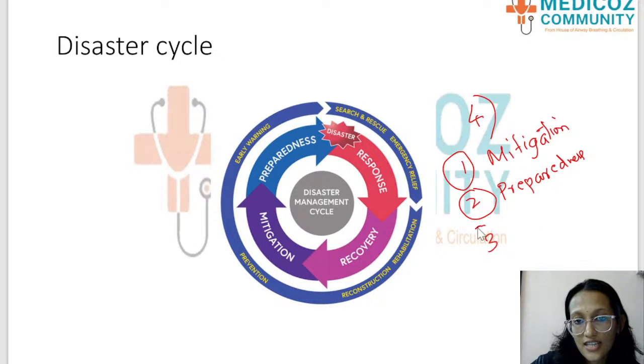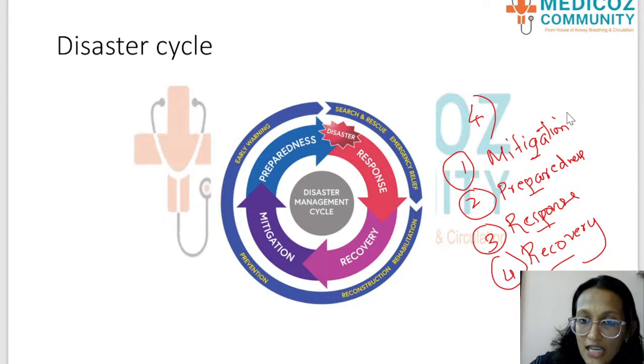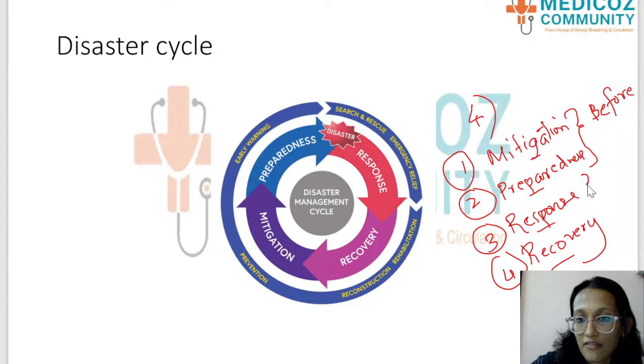The third stage is response. And the fourth stage is recovery. Okay, 4 stages of disaster cycle: mitigation, preparedness, response and recovery. And remember, mitigation and preparedness comes before the disaster, and response and recovery comes after the disaster.